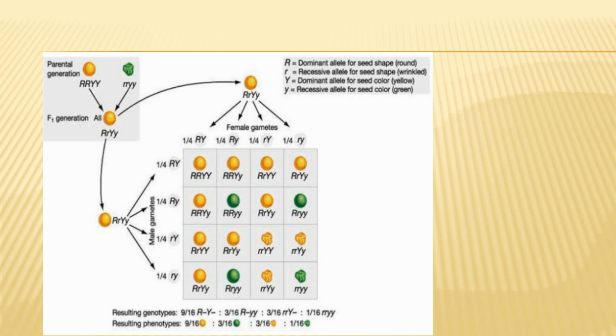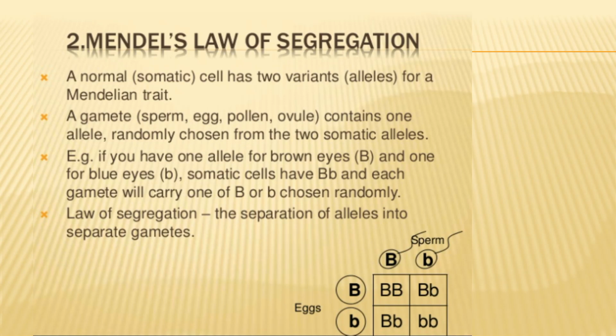Next, here is the Punnett square of Mendel's law of inheritance, and the second law, Mendel's law of segregation. A normal somatic cell has two variant alleles for a Mendelian trait. It doesn't mean that every somatic cell has two variant alleles. It means that only a Mendelian trait follows this rule, that normal cells have two variant alleles. A gamete, sperm, egg, pollen, ovule, contains one allele randomly chosen from the two somatic alleles.